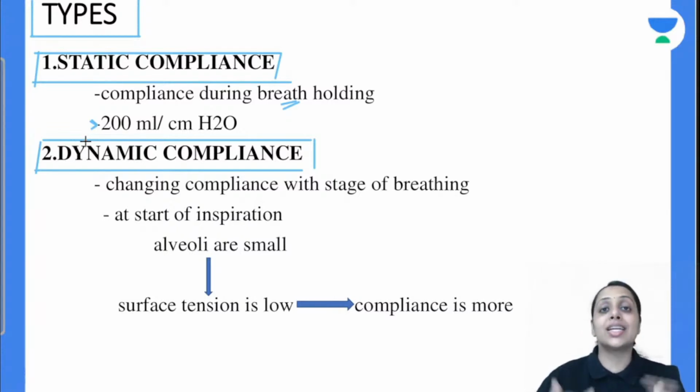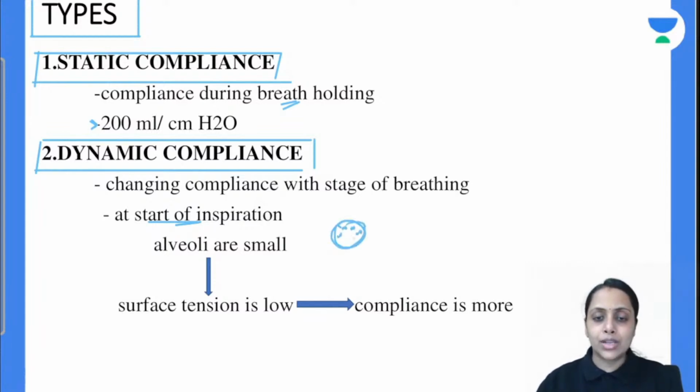As the name suggests, it changes with the time. So it changes with the stage of breathing. At the start of inspiration, देखो इसको explain करते हैं. At the start of inspiration, alveoli क्या होती है? Alveoli are smaller. And alveoli small होगी तो surfactant का distribution lower area में होगा, तो surfactant का concentration क्या होगा? More होगा. तो surface tension यहाँ पे क्या होगा? ज़्यादा reduce होगा.